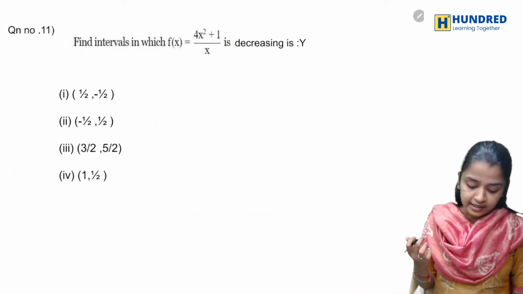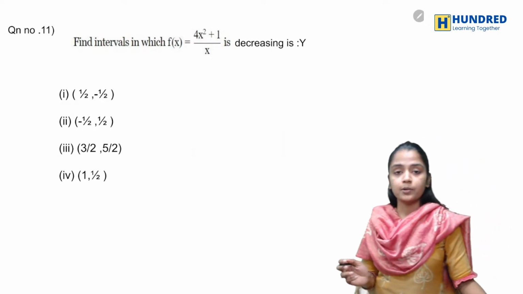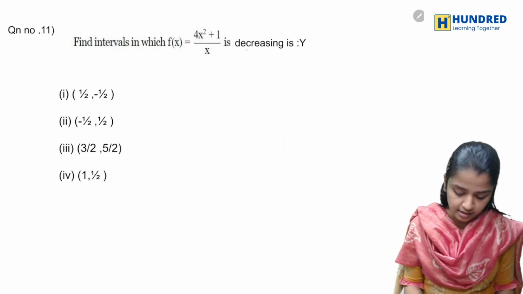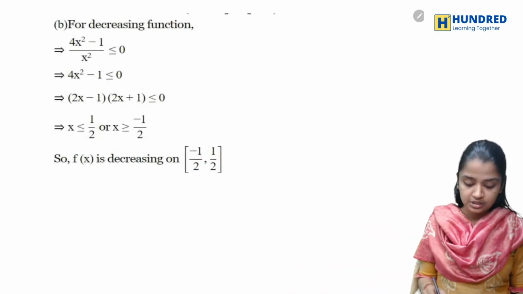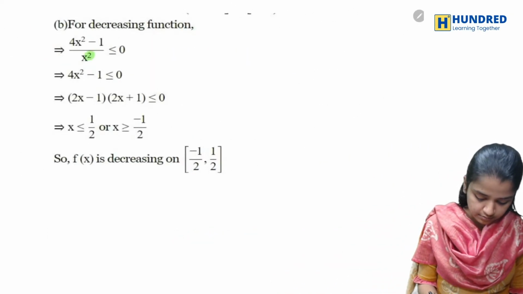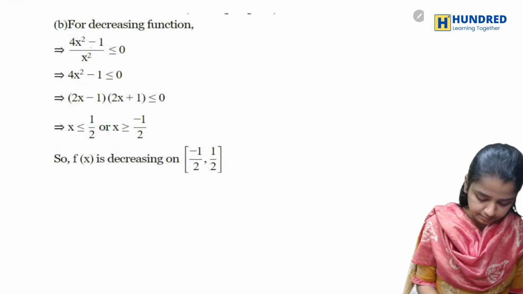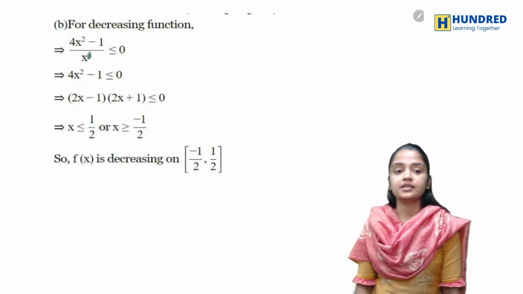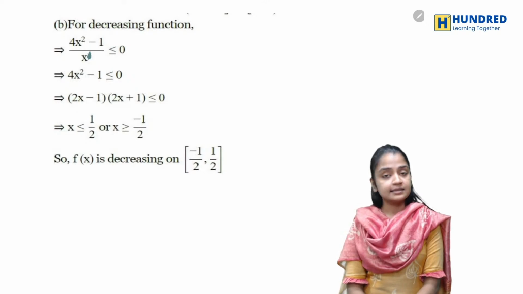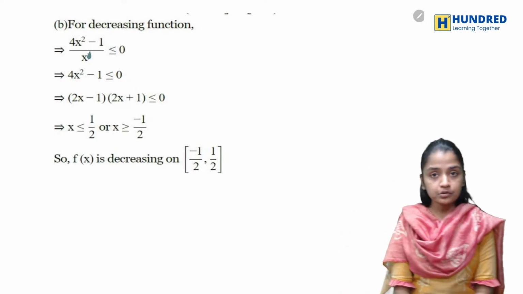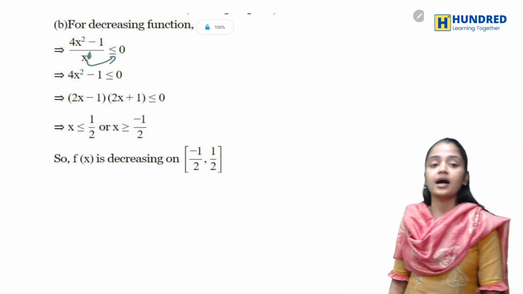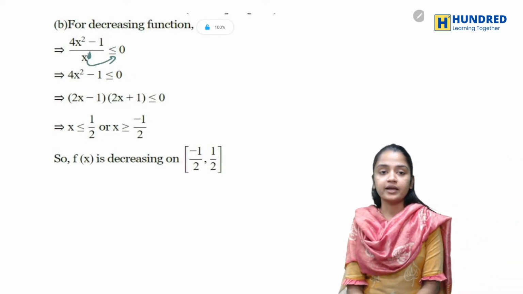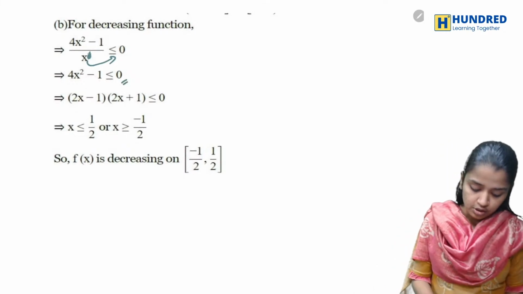Now let's see. In the given interval, the following function is decreasing. In which interval is the following function decreasing? As it is decreasing, the derivative will be less than or equal to 0. Now I'm taking this x to the other side, so it will be 4x square minus 1 is less than or equal to 0.